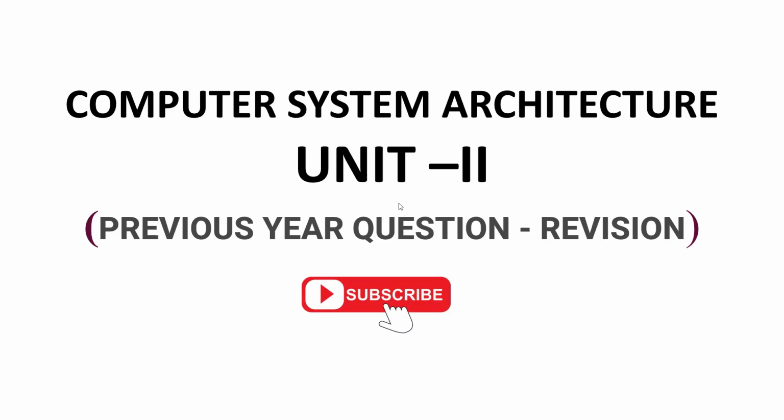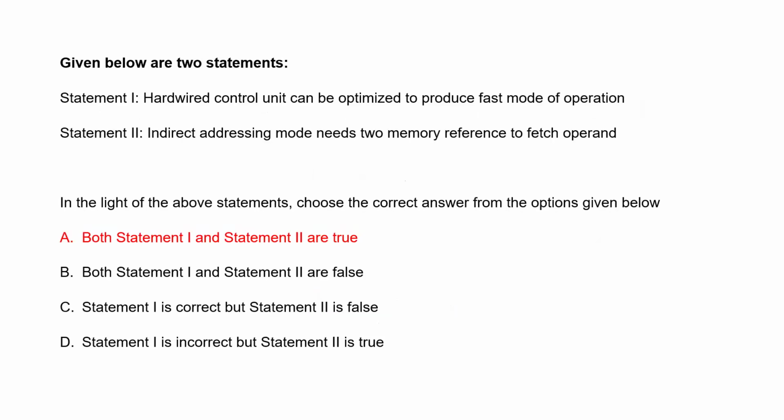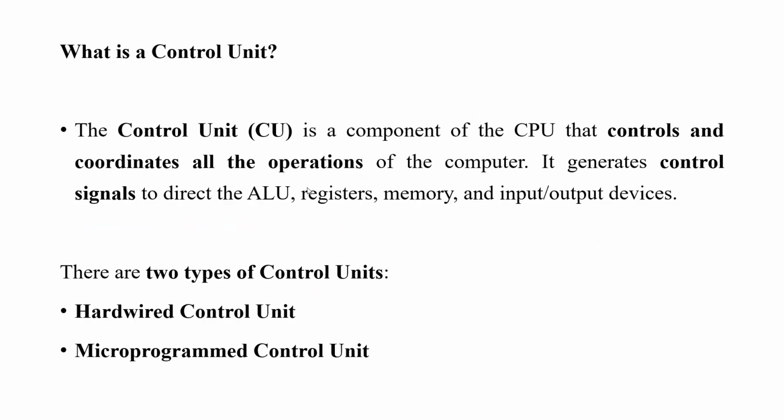First, let me start. First one, you can see, given below are two statements. First statement: hardware control unit can be optimized to produce fast mode of operation. Second statement: indirect addressing mode needs two memory references to fetch operand. So here, what is the answer? Before saying that, let's see. First, what is control unit? What is hardware control? What is microprogrammed control? And apart from that, addressing modes also we have to know.